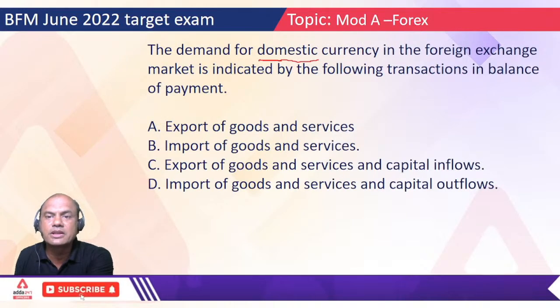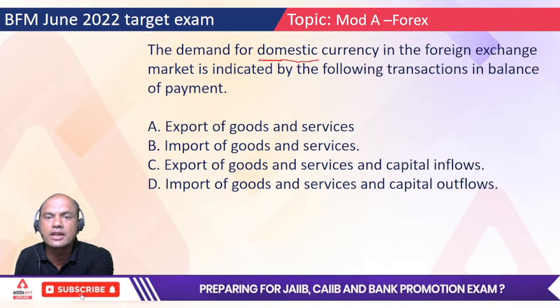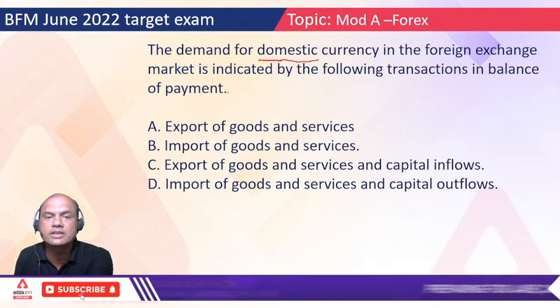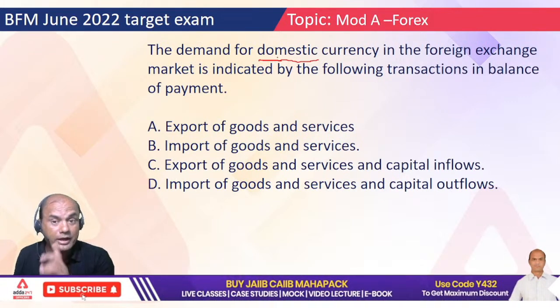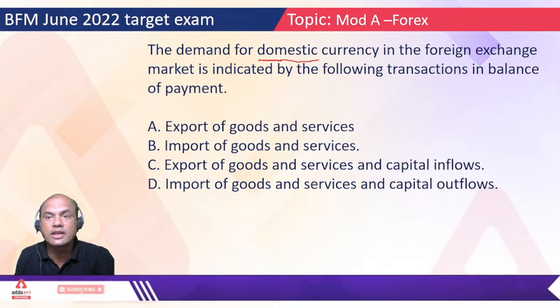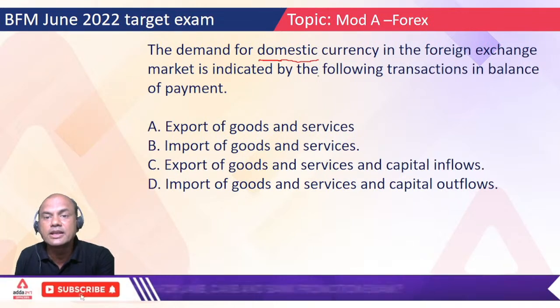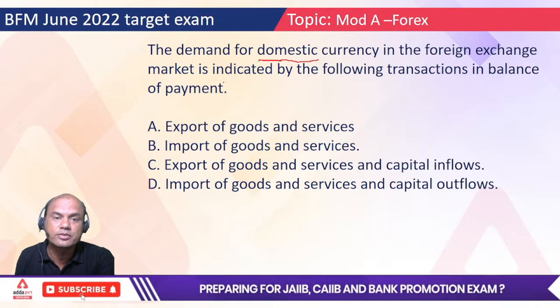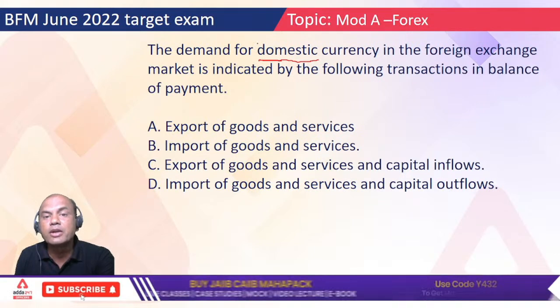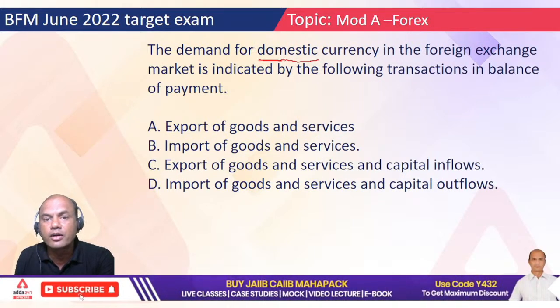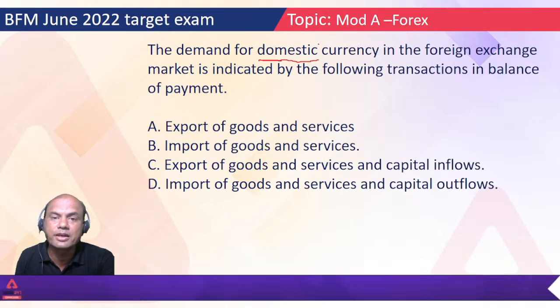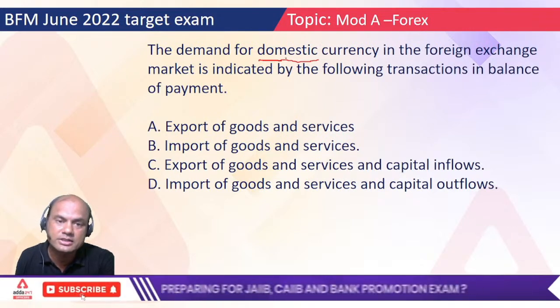The demand for domestic currency in foreign exchange market is indicated by the following transactions in balance of payment. Means what? Demand for domestic currency. How will the demand for domestic currency change, increase or decrease?